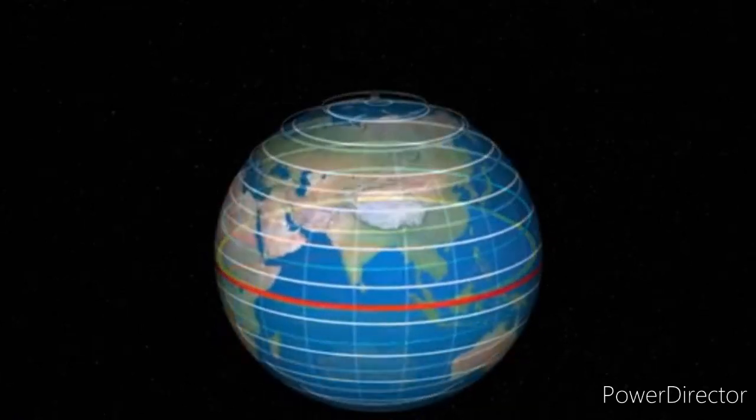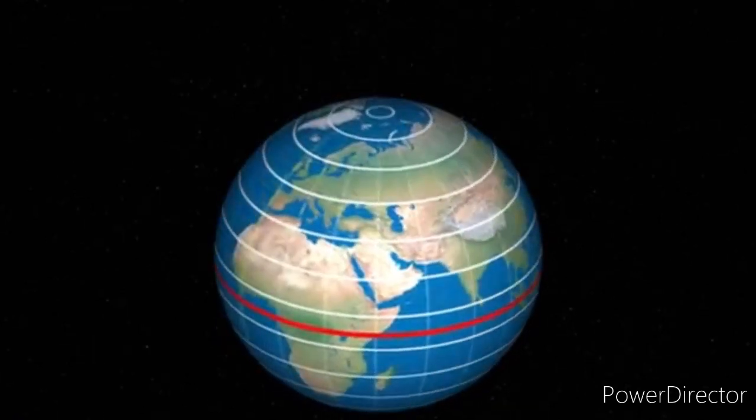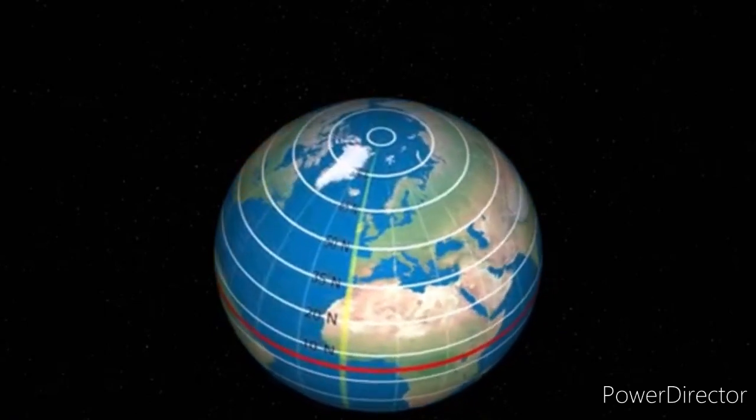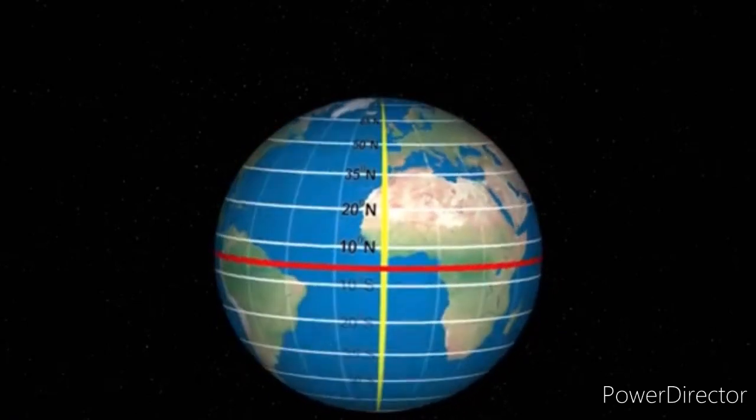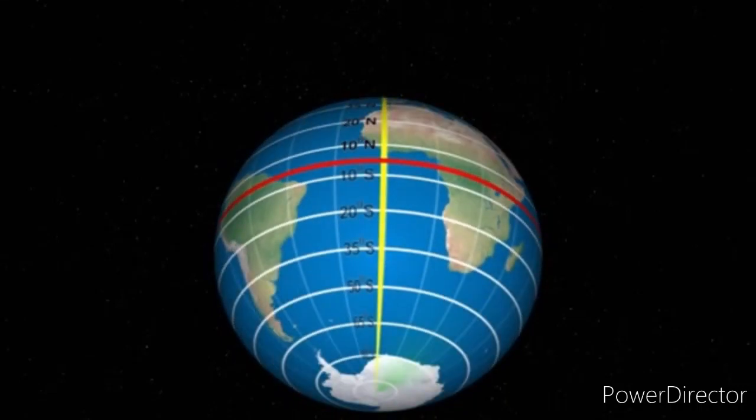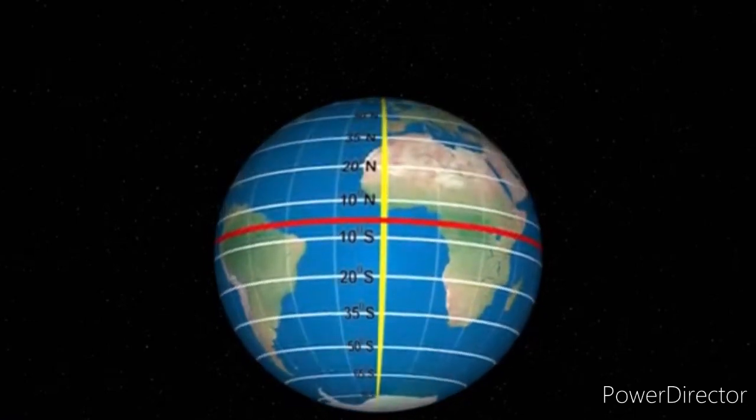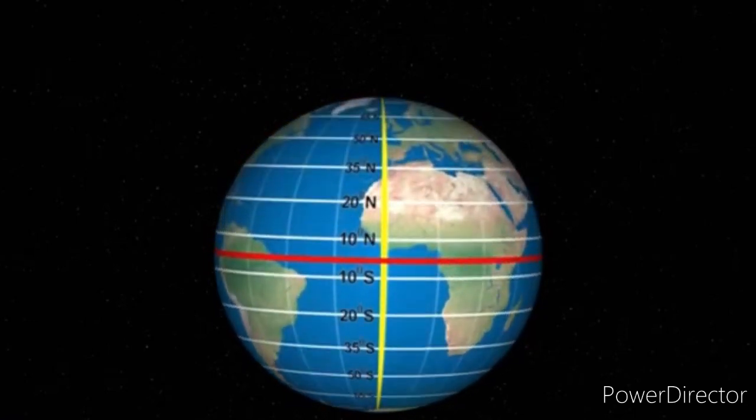So, there are 90 parallels of latitude in the northern hemisphere, to the north of the equator. Similarly, there are 90 parallels of latitude in the southern hemisphere, to the south of the equator. Now, all the lines of latitude are not drawn on the globe for practical reasons, because if we drew all the lines, the map would appear very crowded.